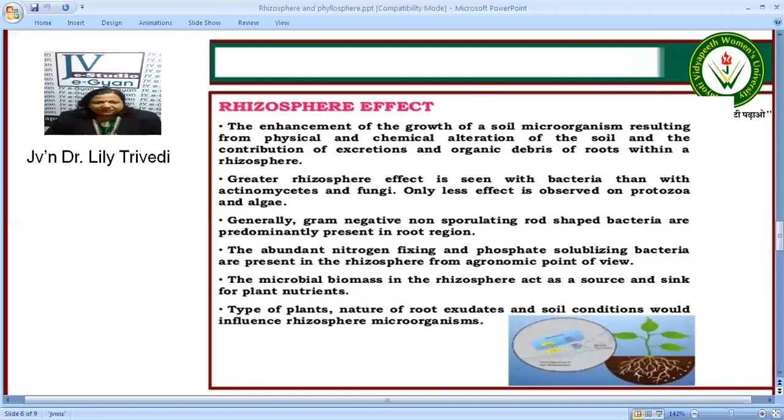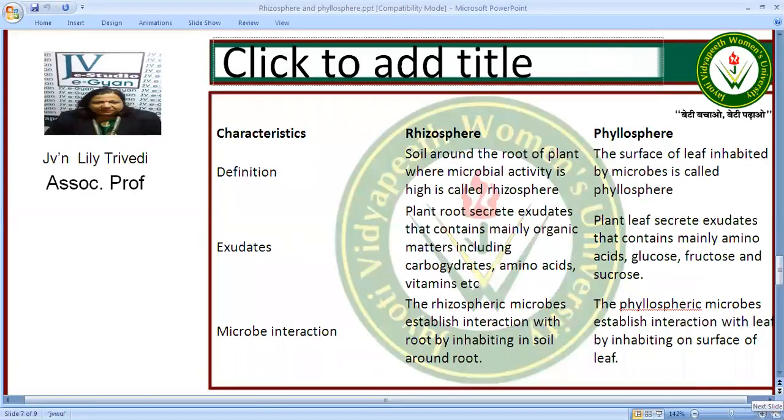The gram-negative, non-sporulating rod-shaped bacteria are predominantly present in the root region. The abundant nitrogen-fixing and phosphate-solubilizing bacteria are present in the rhizosphere from agronomic point of view. The microbial biomass acts as a source and sink for plant nutrients, and the type of plants, the nature of root exudate, and the soil conditions also influence the rhizosphere microorganisms.